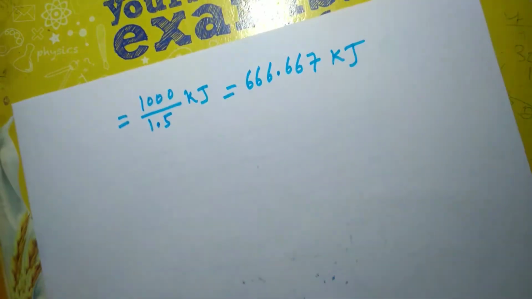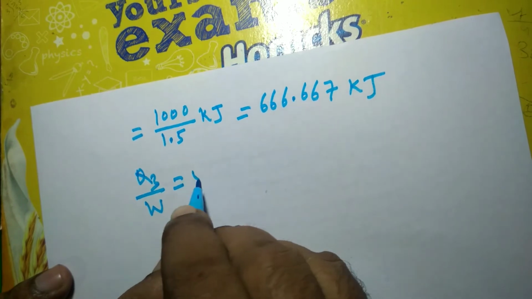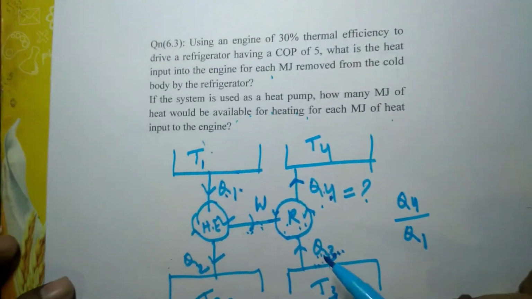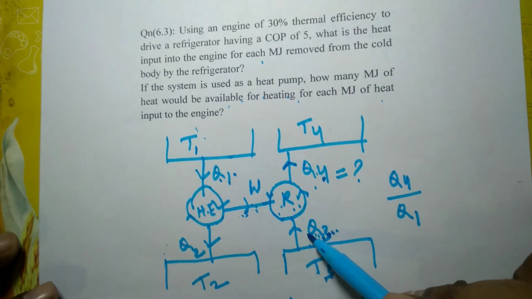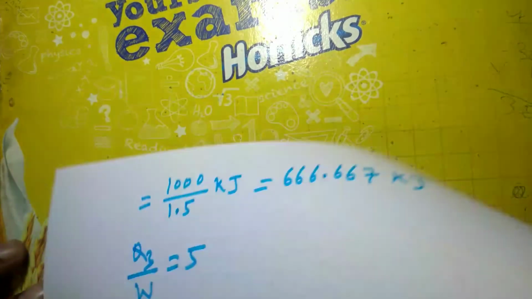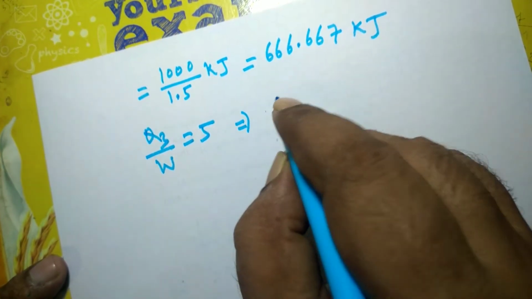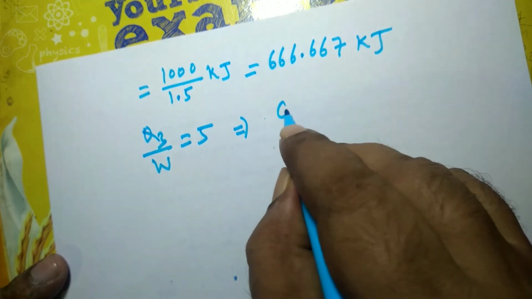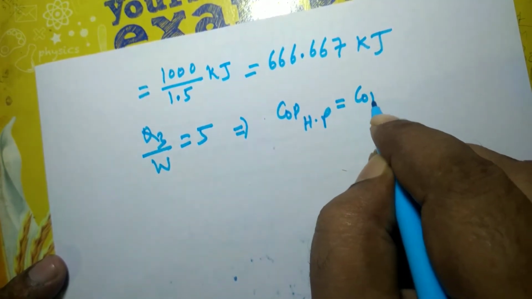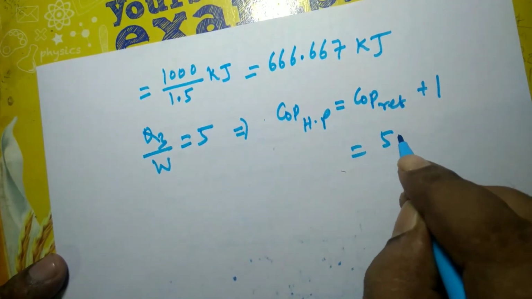अगर ये है Q3 by W is equal to 5. COP of refrigerator is given to be 5. Q3 divided by W, that is 5. So COP of heat pump is nothing but COP of refrigerator plus 1. So it is equal to 5 plus 1, 6.